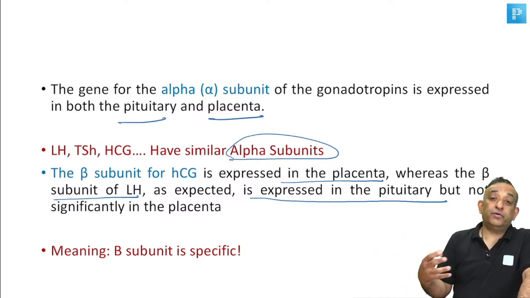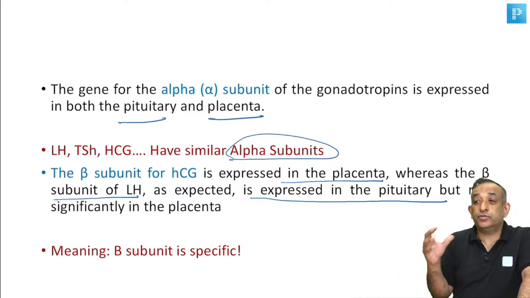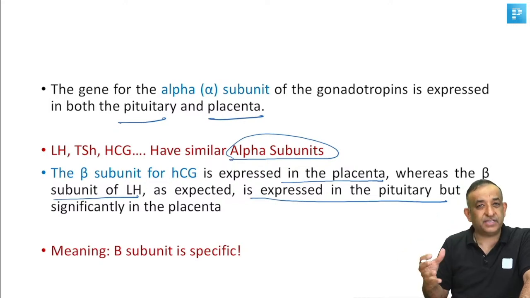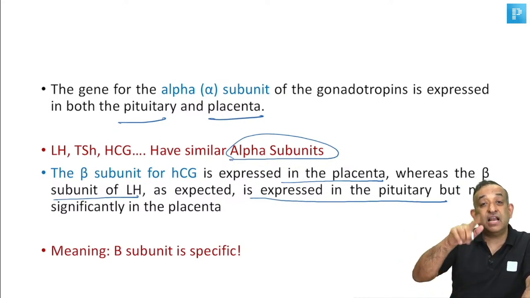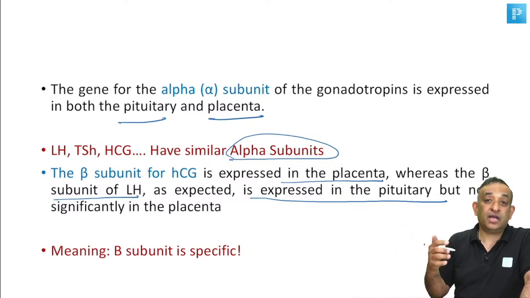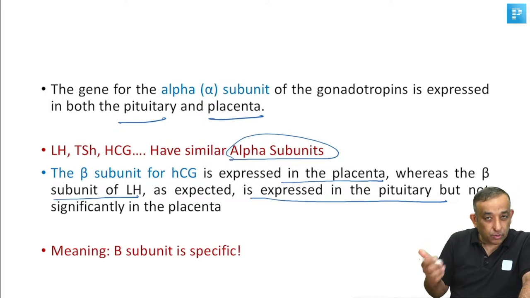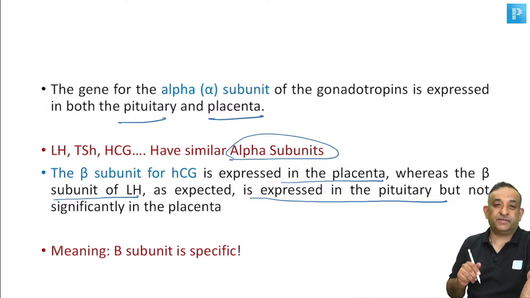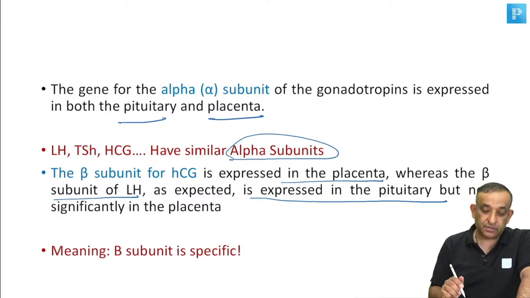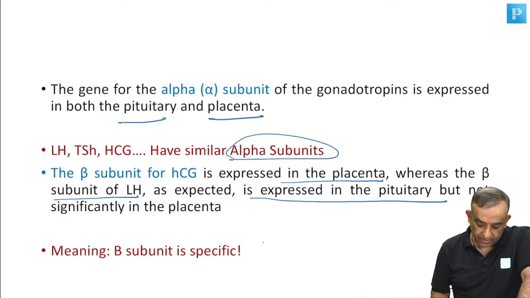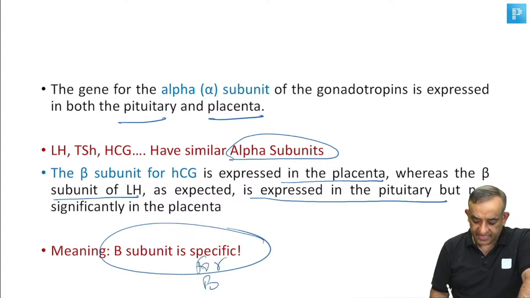Suppose you do total HCG estimation. You will measure the HCG, but you'll also measure the LH, because alpha LH is the same as alpha HCG, so you will have a wrong value. I'm telling you the reason why it is specific: the beta subunit of HCG is coming from the placenta and the beta subunit of LH is coming from the pituitary. That's why the beta subunit is specific for pregnancy.